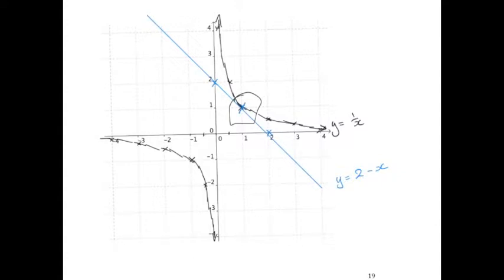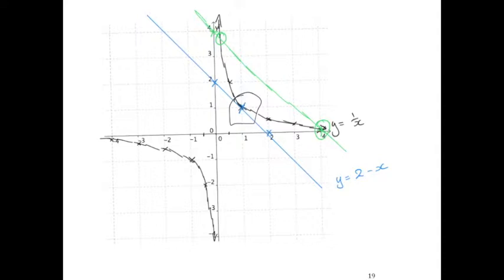So where would y equals 4 minus x be on this graph? It would hit at 4, and it would go down to this 4, and you can check that by using your usual graphing techniques. I'm just doing a quick sketch to show you. This time there are 2 points of intersection. So in other words, we would actually have 2 solutions to the equation x plus 1 on x equals 4.